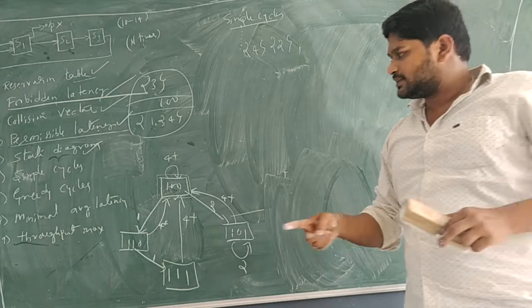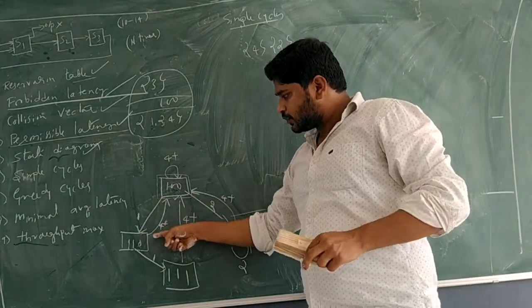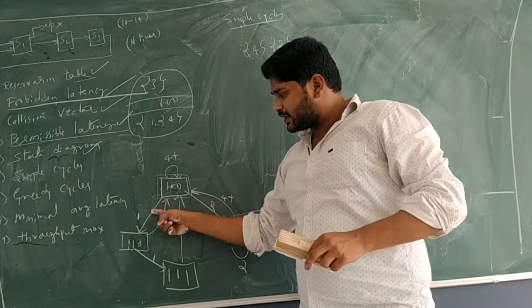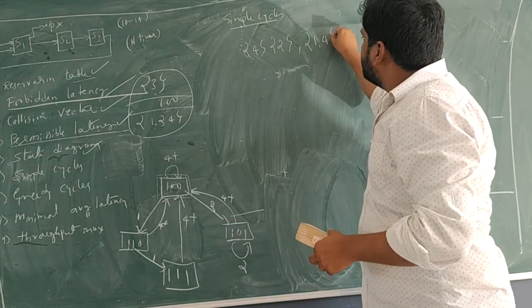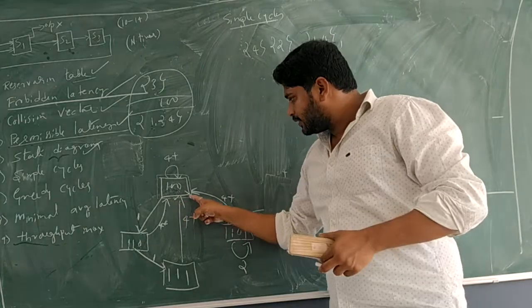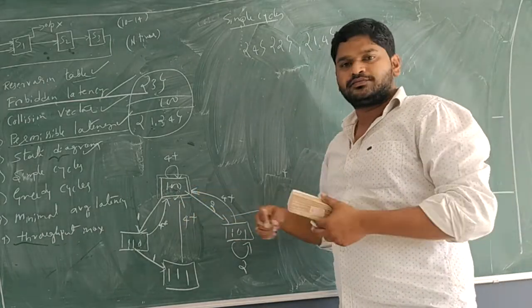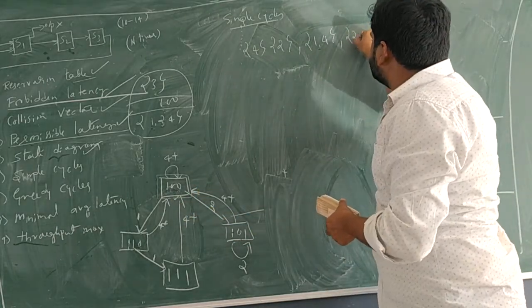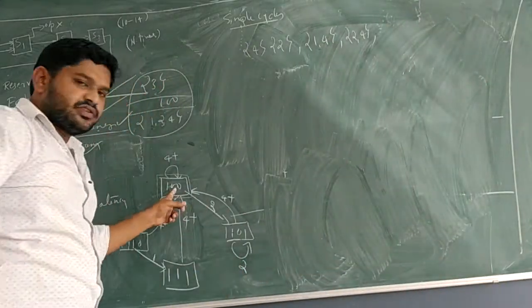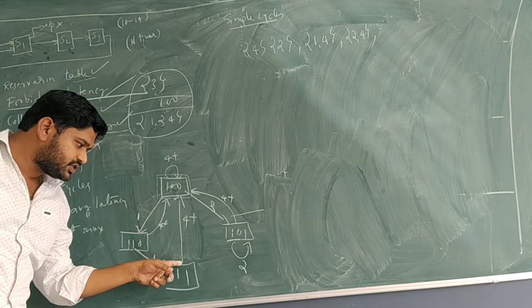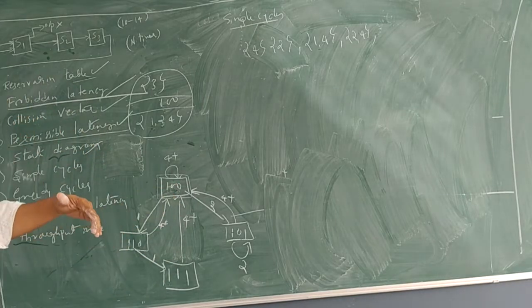Now two edge simple cycles. See, 1, 4. Two edge simple cycles. 1, 4. Here 1, 4. Next. Here 1, 2, 4. Two edge simple cycles. 2, 4. Next. We don't have this. Can you see? We don't have the edge here. Okay. So that finishes.